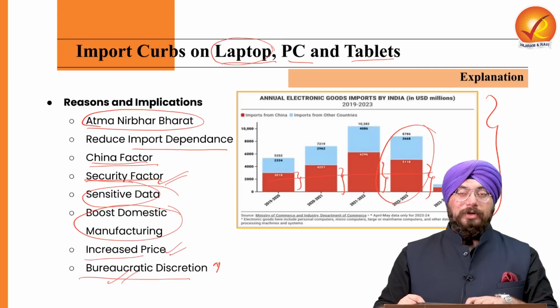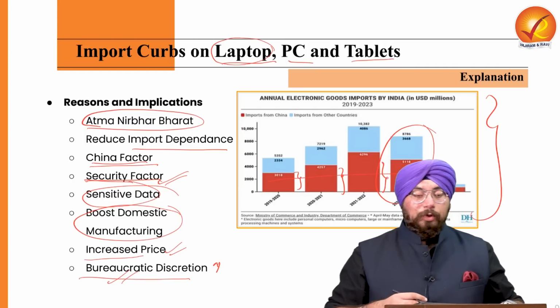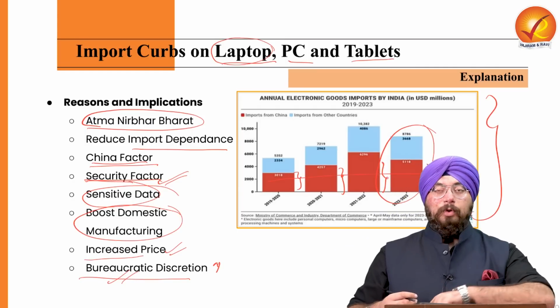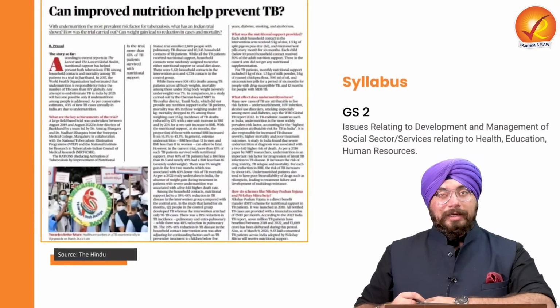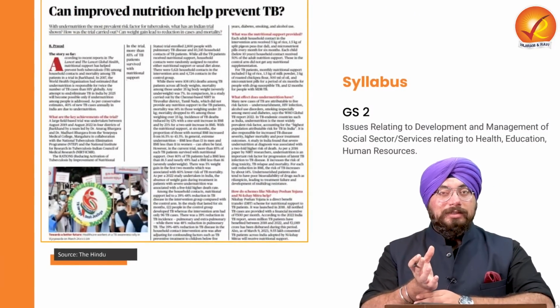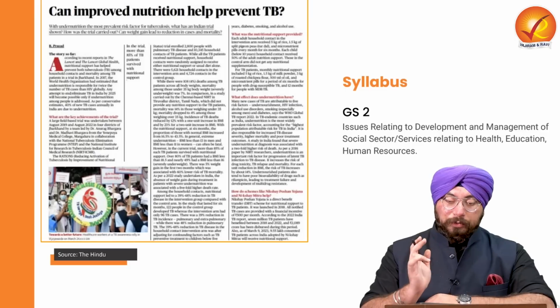So this can be the potential implication of the import curbs which have been imposed on laptops, PCs and tablets. Now coming to the third topic of today, it is related to the interdependence between TB and nutrition.